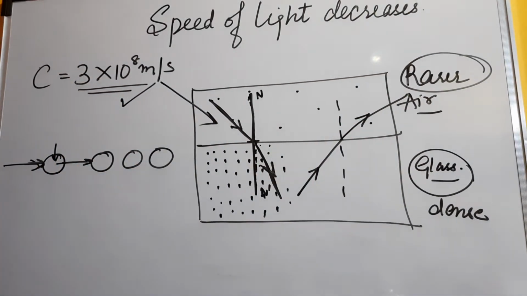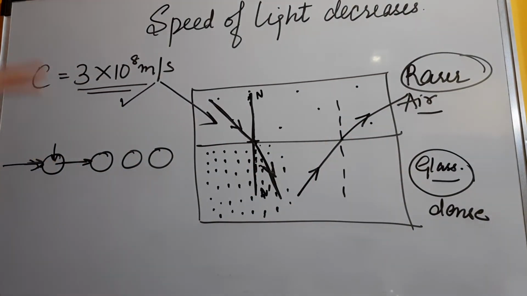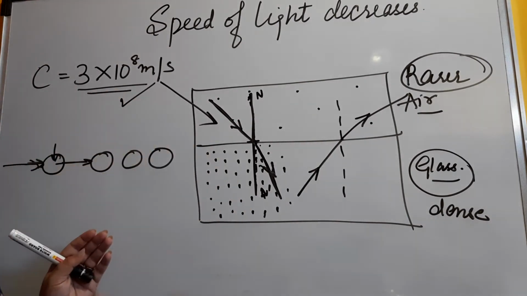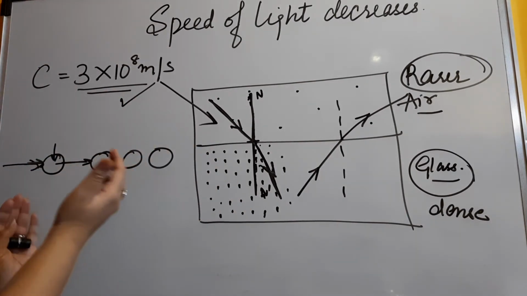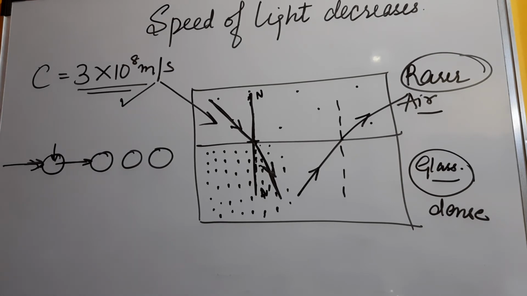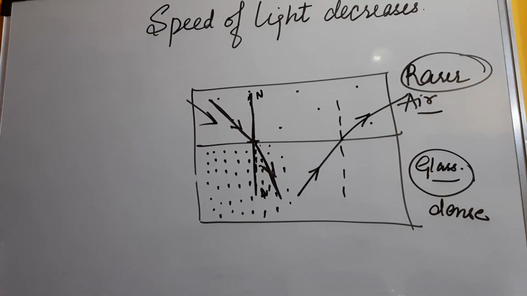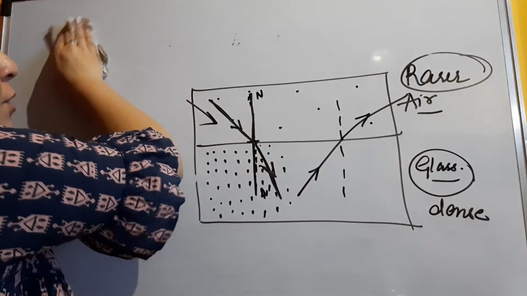it will move away from the normal. So this is what you have to remember, that speed of light doesn't decrease basically, it remains the same, but because of the atomic level, it changes with the medium. Why? Because there is a lot of obstruction, there is a lot of change because of the absorption and re-emission of the light. Okay. So this is how this thing happens.